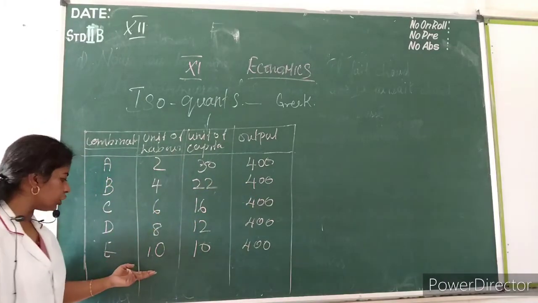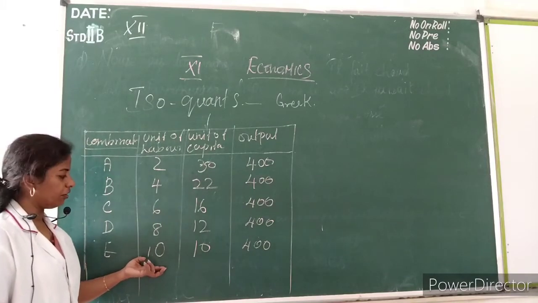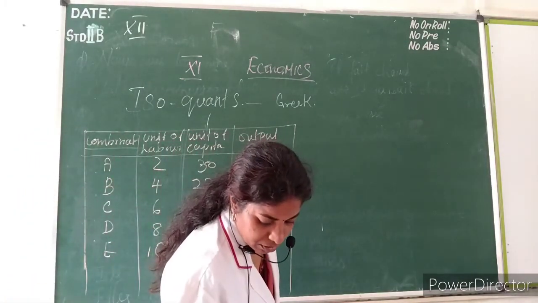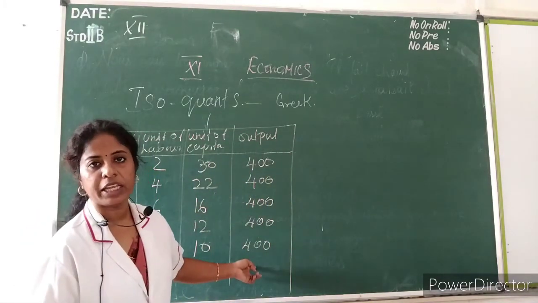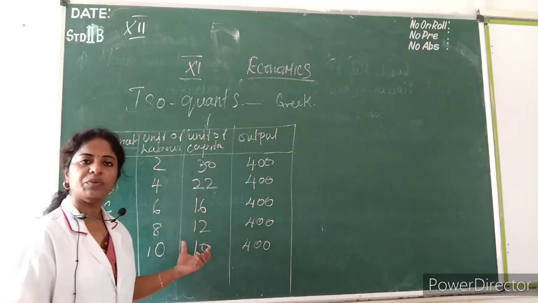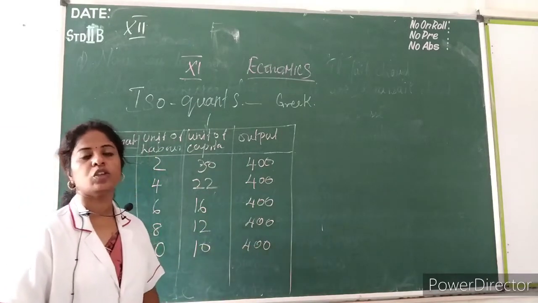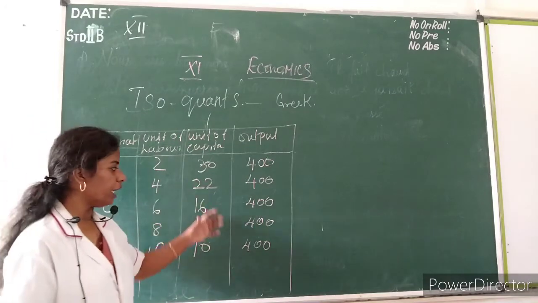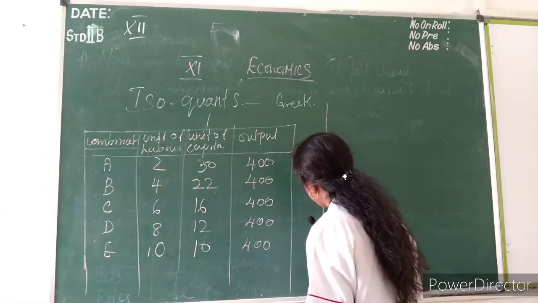See, at the fifth combination, E, we are using 10 units of labor and 10 units of capital. See, the combination output is the same. So wherever we are in the combination, the output is equal. This is called an isoquant. With the help of this, we are going to draw an isoquant diagram.